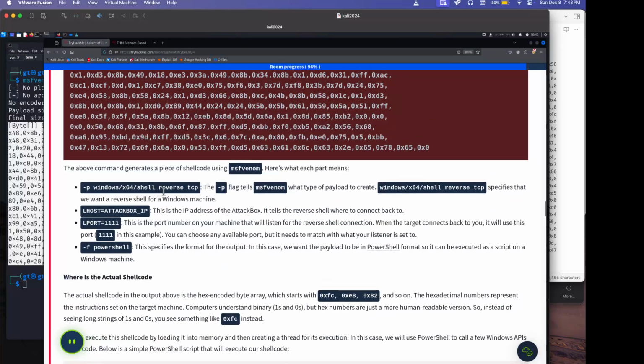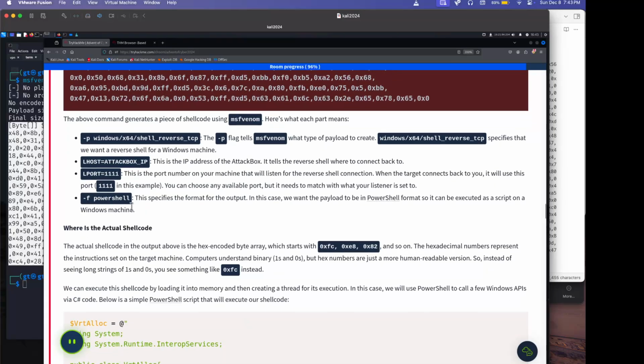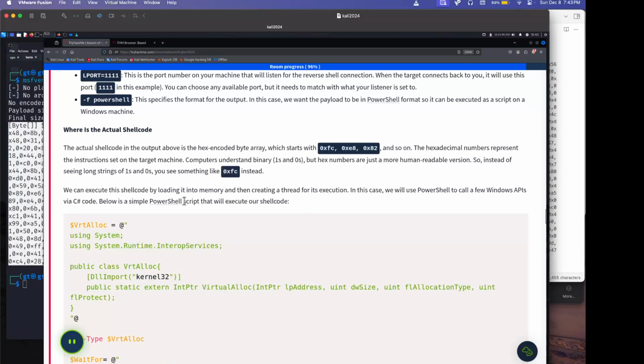That's fine. The above command generates a piece of shellcode using MSFvenom. Yeah, the P flag is the payload to create. We already knew that. Attack box IP, and F is the format output. Okay, that's format. I should remember that. That's good. Where is the actual shellcode?